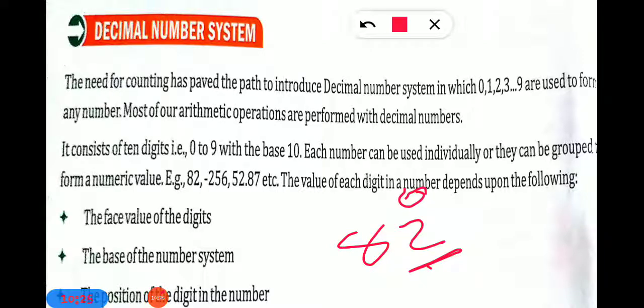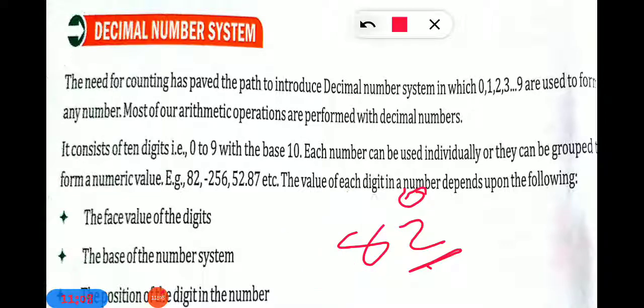Clear? We have to start giving positions from the right hand side, and whatever the first number is, it gets the 0th position. We do not start giving positions from 1; we have to start from 0. Clear? And you must remember, from the right hand side. The number after that gets position 1. Then the next number, suppose 7, gets 2. Clear? This way you have to go on. So you start giving positions from the right hand side, and whatever the first number is, it gets the 0th position. Clear?